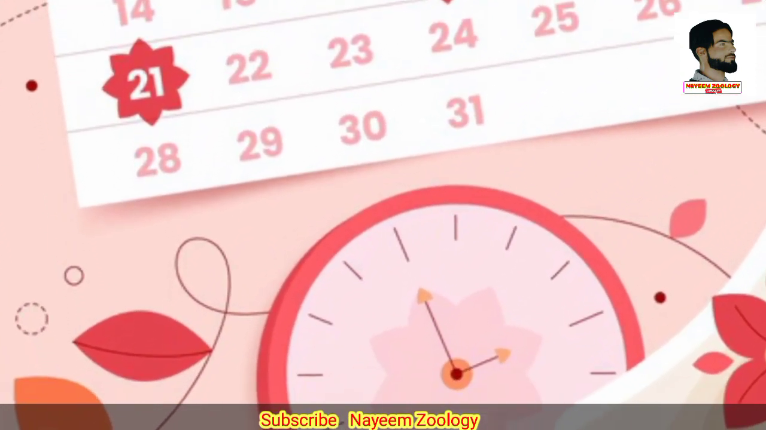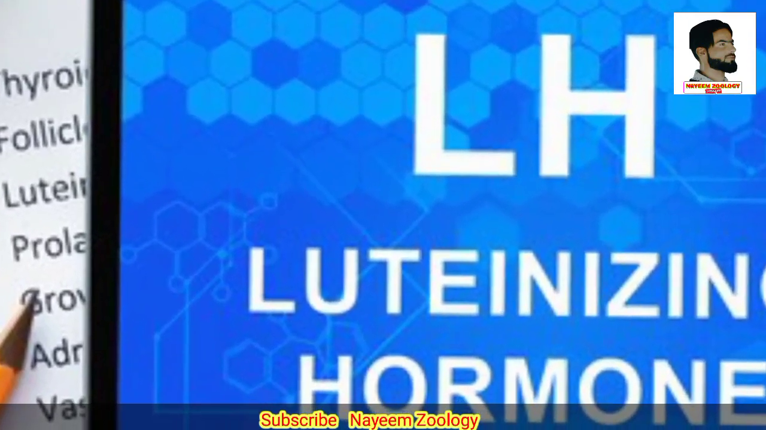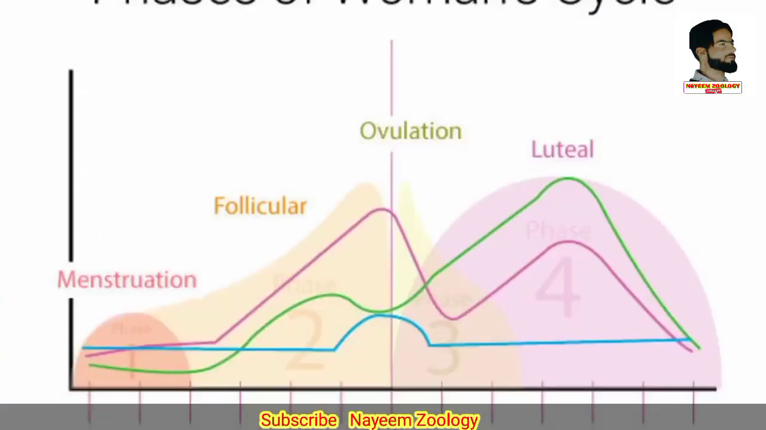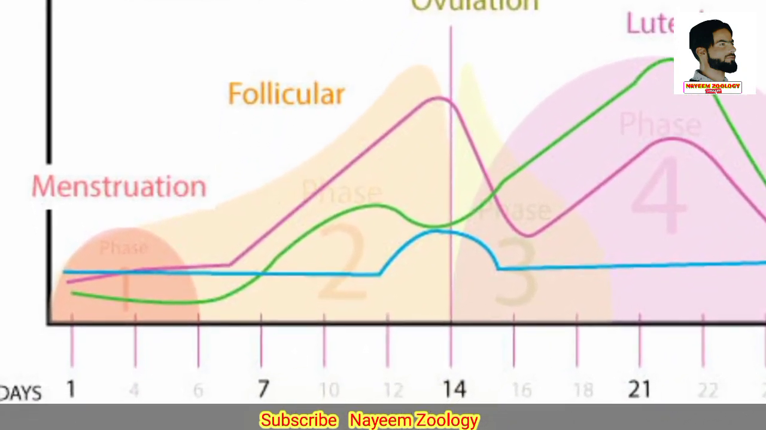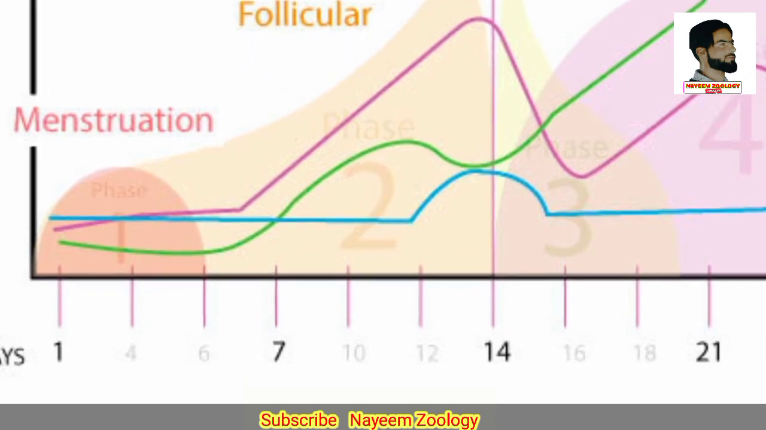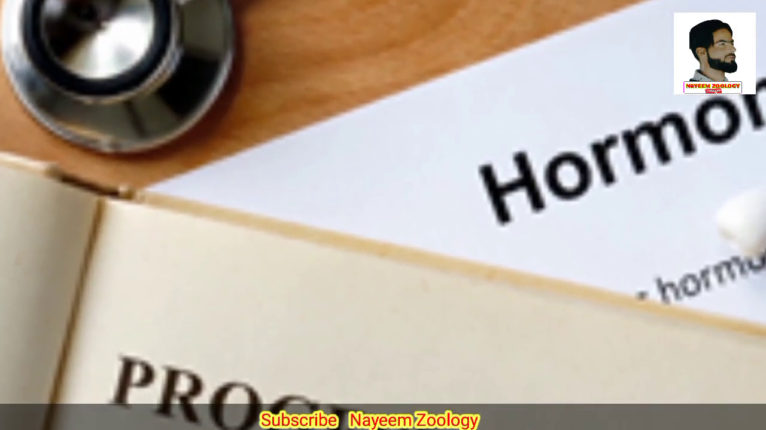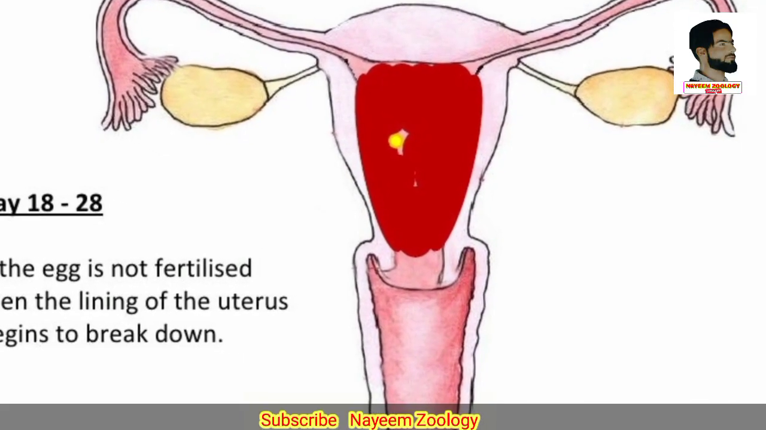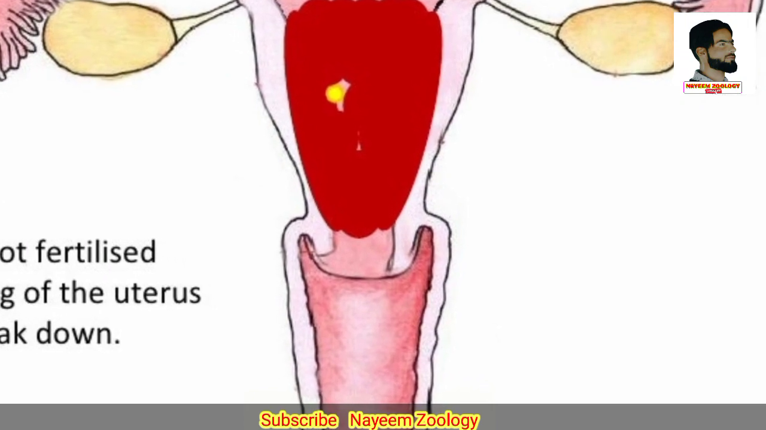If the ovum is not fertilized, the progesterone hormone inhibits the release of luteinizing hormone from the anterior pituitary. Reduction of luteinizing hormone level causes regression of the corpus luteum, which in turn causes a reduction of progesterone level in the blood. Reduction of progesterone in turn breaks down the endometrium of the uterus, and the blood containing the unfertilized egg comes out through the vagina.